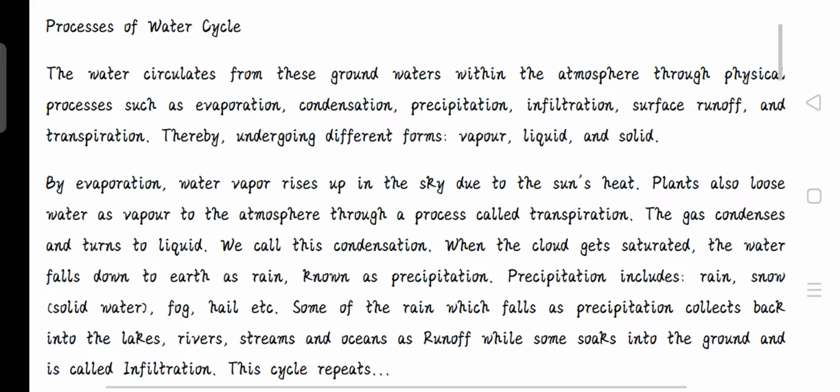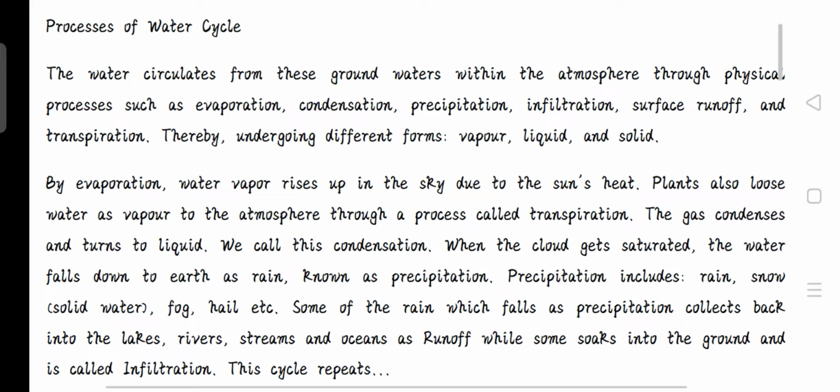This precipitation can come in different forms. It can come as rain, snow, fog. It all depends on your region. We all know that in foreign countries, it snows, while here in Nigeria, it is rain. So now, back to what we are talking about. This rain comes and it collects back into the lakes, the rivers, and the streams. This process is called runoff, while some of it soaks into the ground, and this is called infiltration.